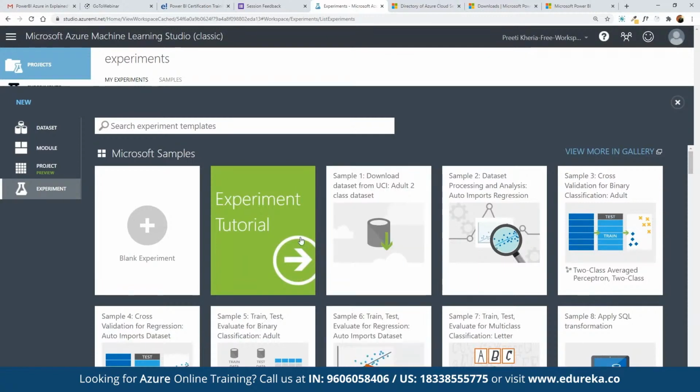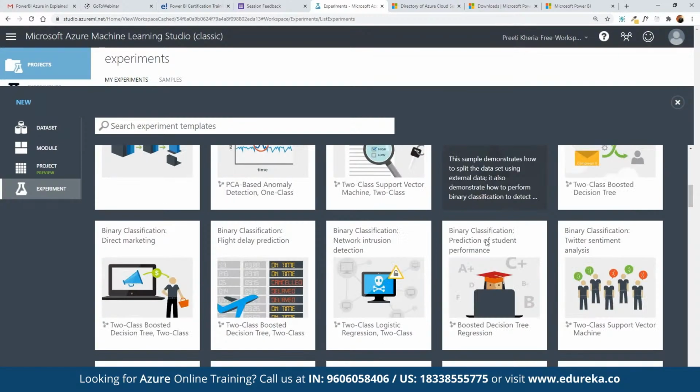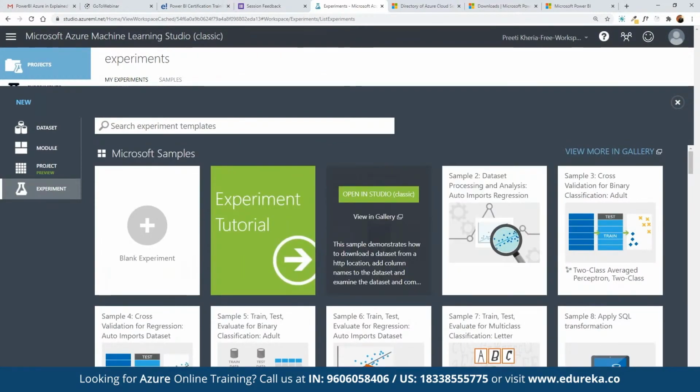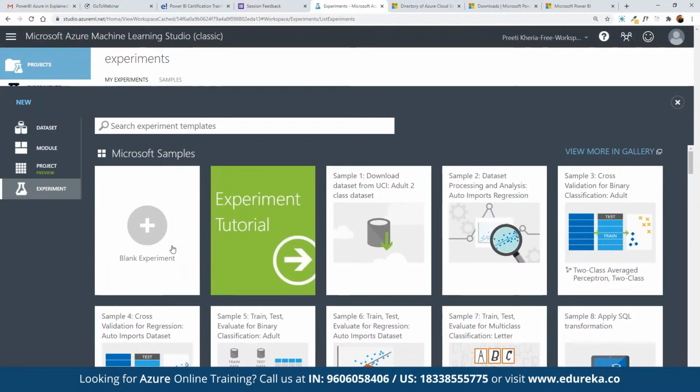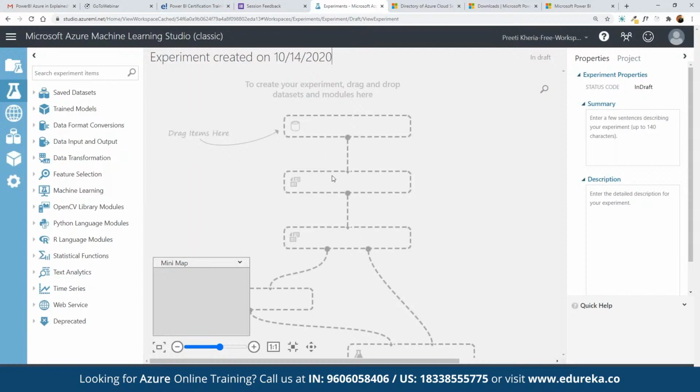For example, we want to work on the experiment tutorial, a blank experiment on dataset processing. We have multiple templates available that we can choose here. So let's say we want to work on a blank experiment. Here we can click on blank, and we can simply map out the entire dataset and create the entire experiment as per the requirement. We can do that directly here.